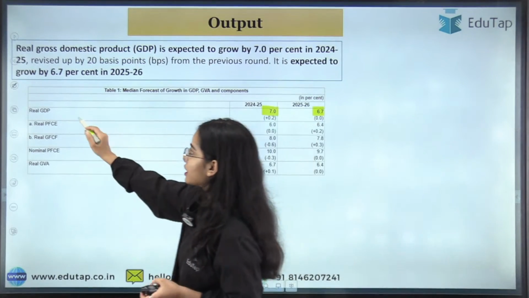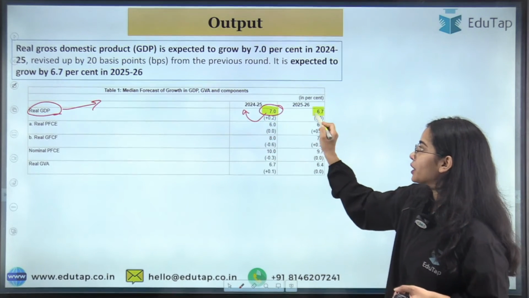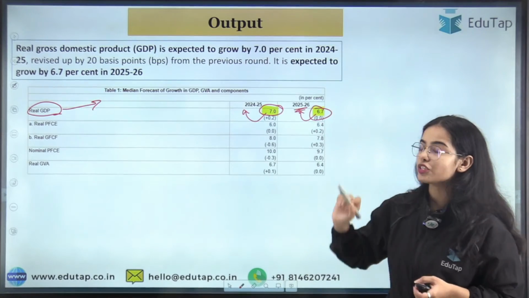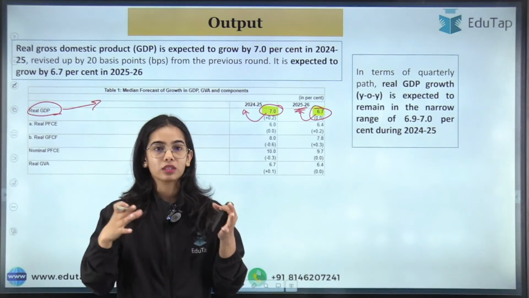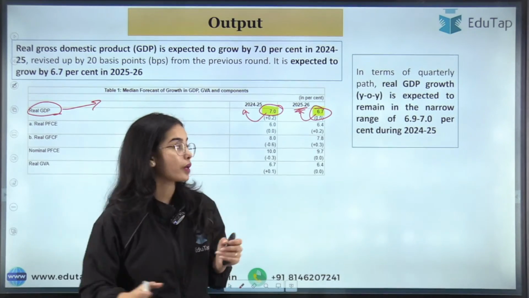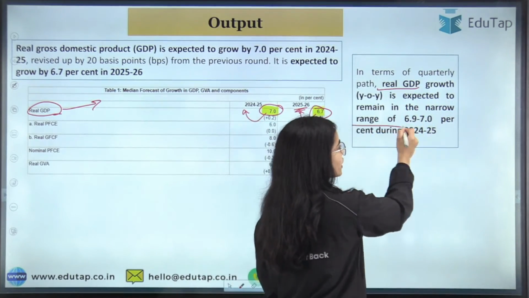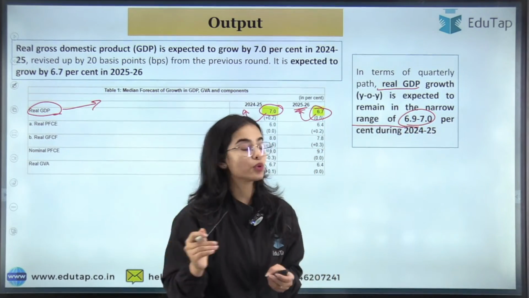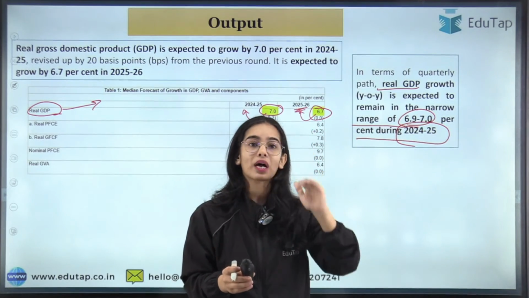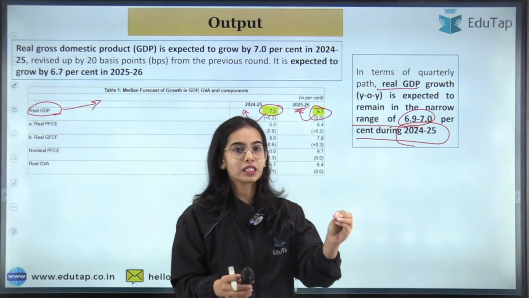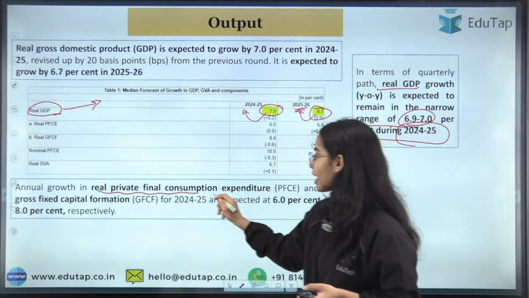So this is the whole scenario that they have provided: the real GDP is going to be 7% for 2024-25, and in 2025-26 the real GDP is going to be 6.7%. Now, in terms of quarterly path, that is quarter 1, quarter 2, quarter 3, quarter 4, the real GDP growth year on year is expected to remain in the narrow range of 6.9% to 7.0% during 2024-25. So this is the range given for the quarterly growth in the real GDP, 6.9% to 7%.